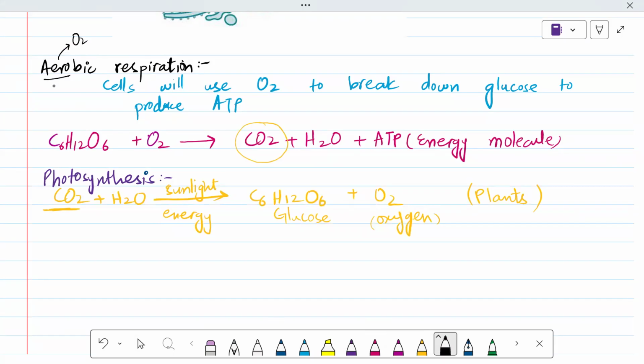So basically it is from air, so it means oxygen. Aerobic respiration simply means that our cells use oxygen. They use oxygen for what purpose? To break the glucose molecule. And why do we need to break the glucose molecule? Because we want ATP. Are you getting the idea of why aerobic respiration occurs in our body?